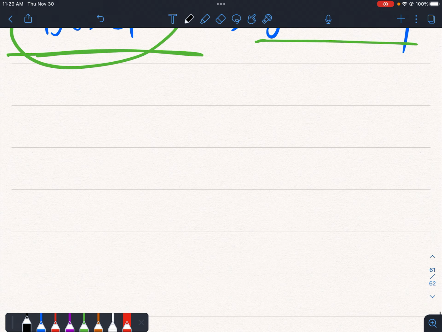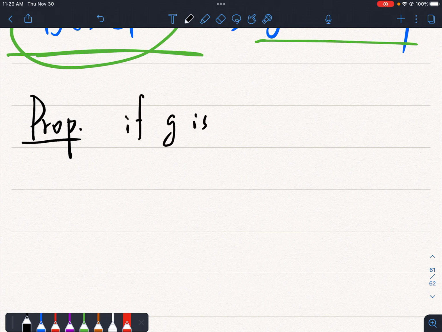However, we still want to switch the order of the limit and the function. So it will be true if g is a continuous function. Now this is a proposition, so this is correct.